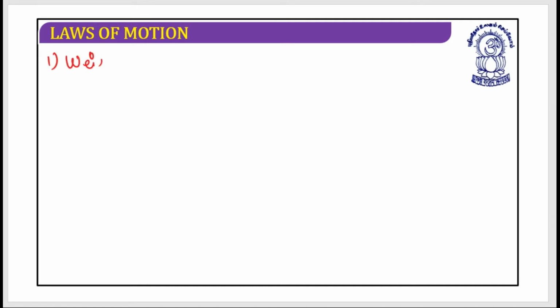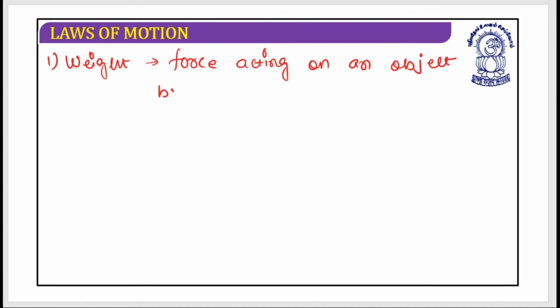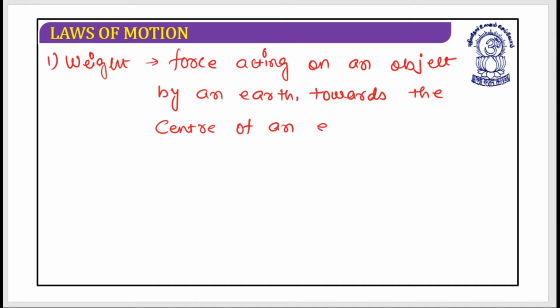What is weight? It is the force acting on an object by the earth towards the center of the earth. Everything that exists on the earth has its weight, because everything that exists has a mass.